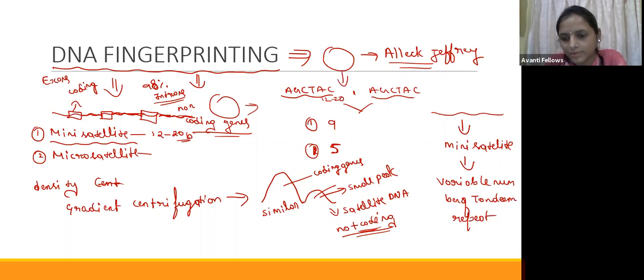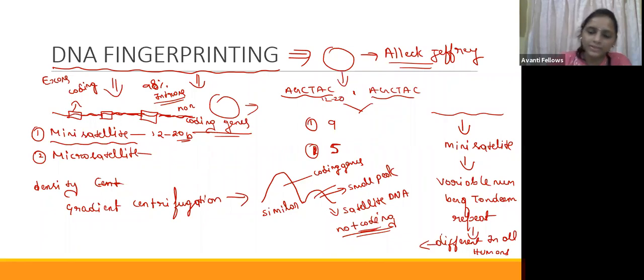Okay, variable number of tandem repeats. It is different in all humans, except twins, also called monozygotics.